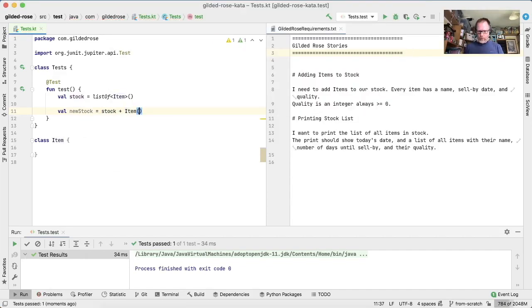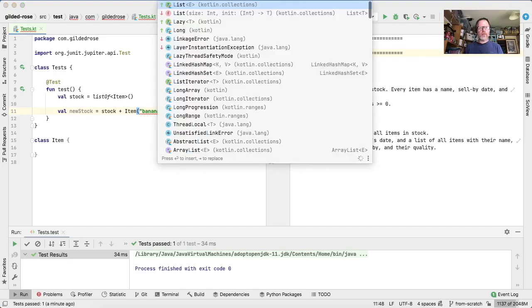And an item has a name. We'll go with banana, if I can spell it. A sell by date. How do I create a sell by date? I don't know, but I feel that we have LocalDate.